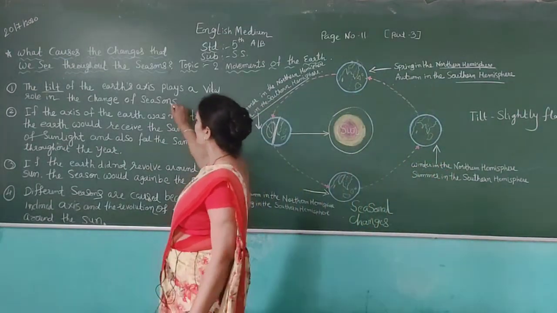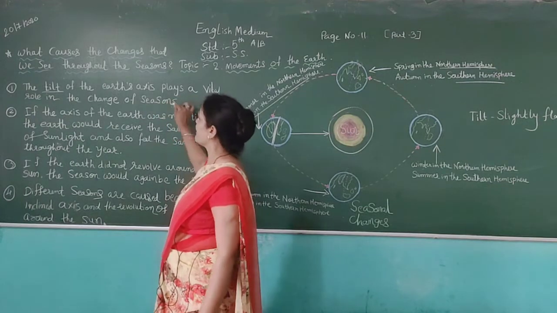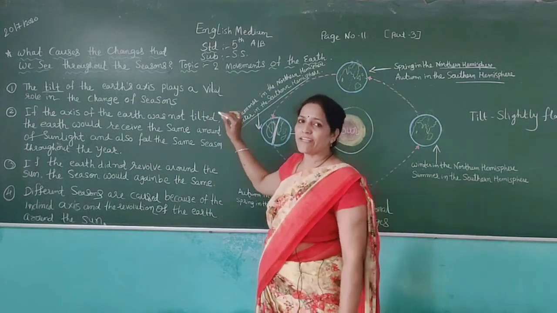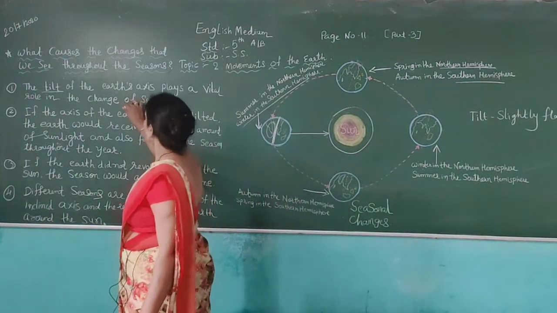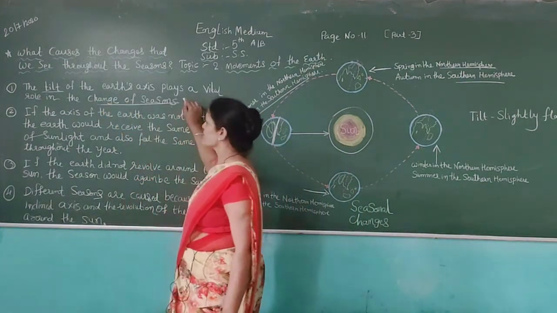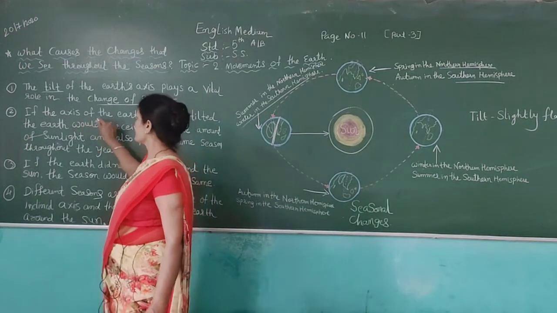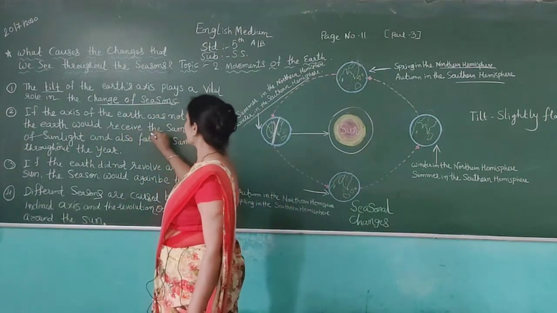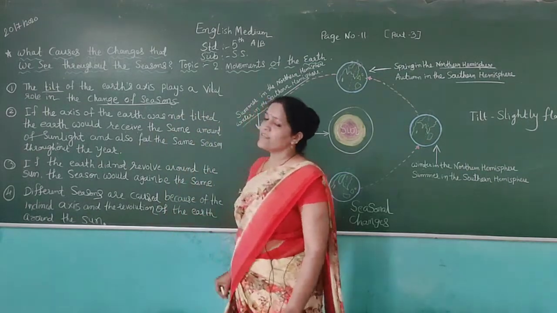The tilt of the earth's axis plays a vital role in the change of seasons. If the axis of the earth was not tilted, the earth would receive the same amount of sunlight.